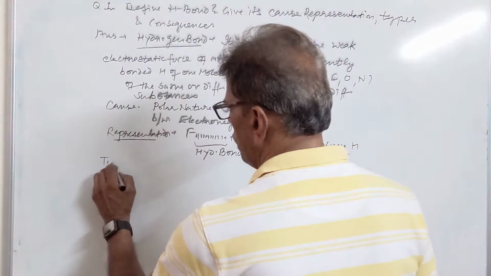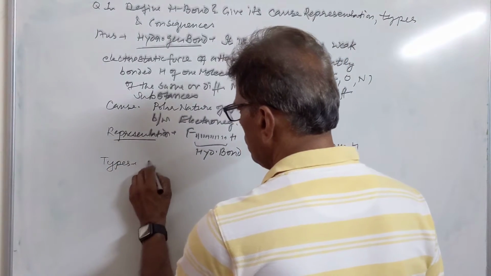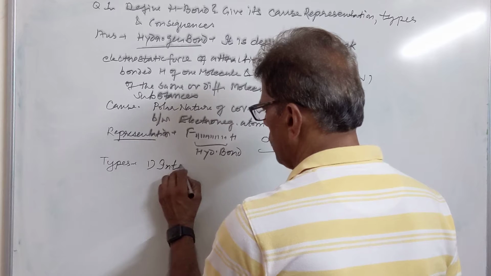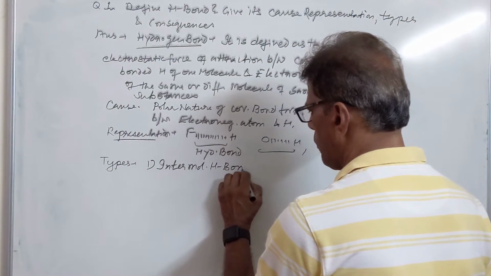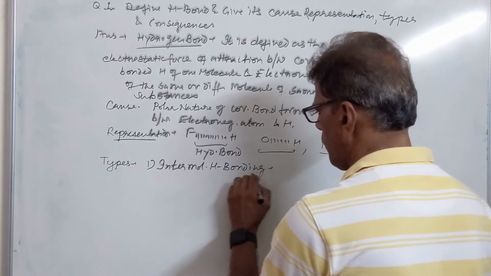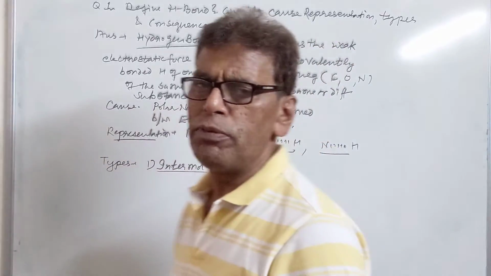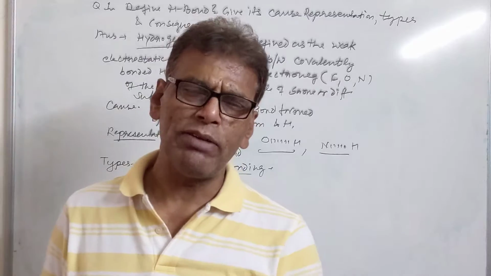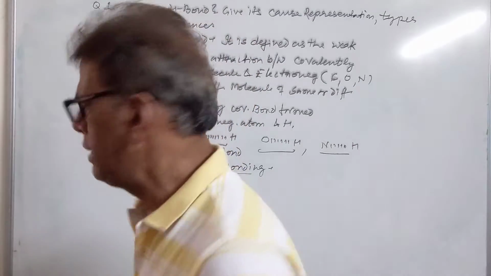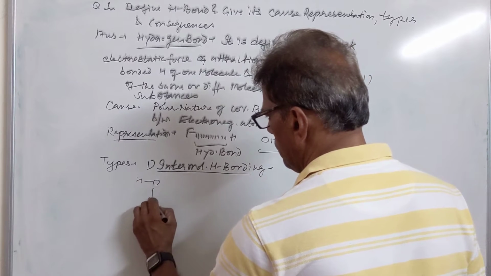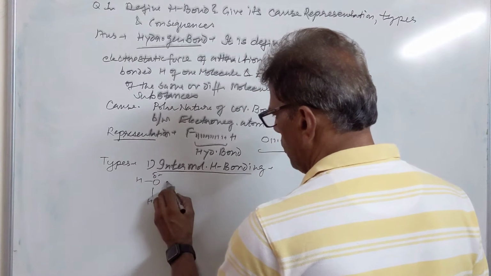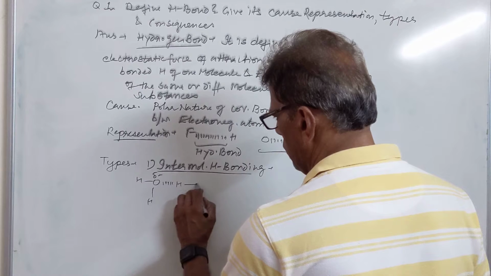Then we have types. Number one is intermolecular. It takes place between different molecules of the same substance or of different substances. For example, we have water. The negative center of one molecule is held by the positive center of another molecule.